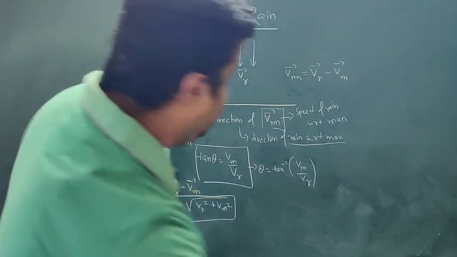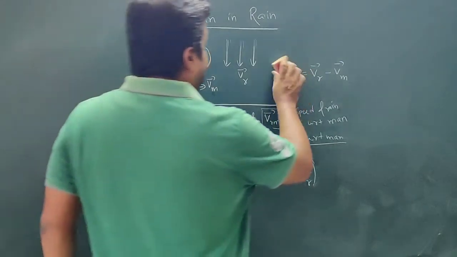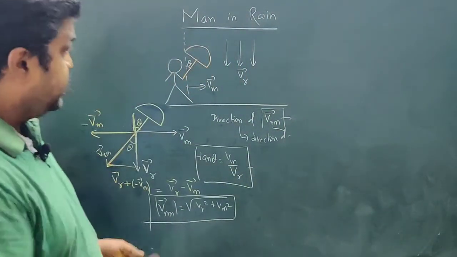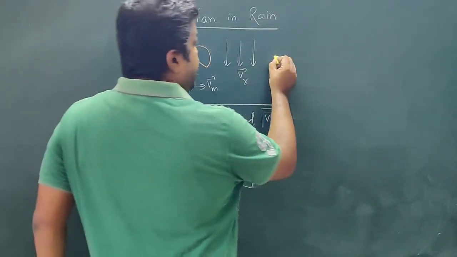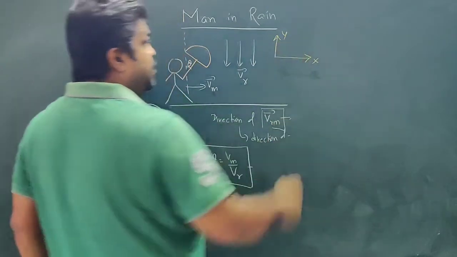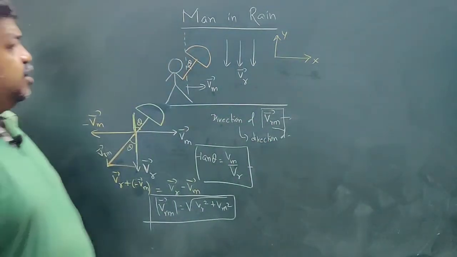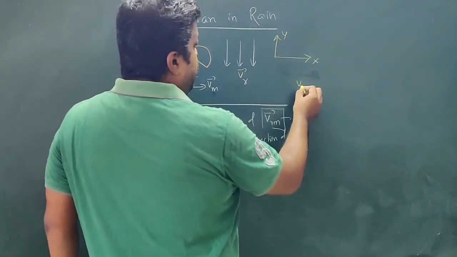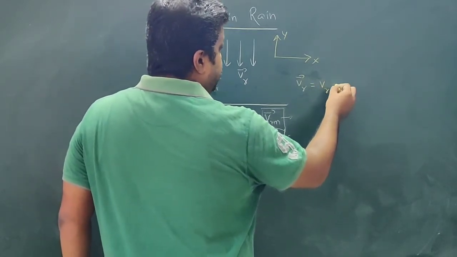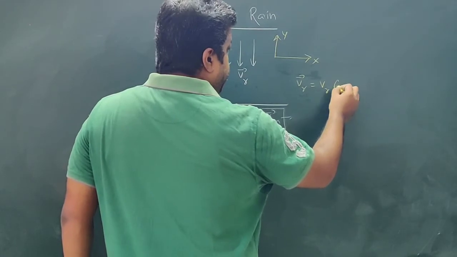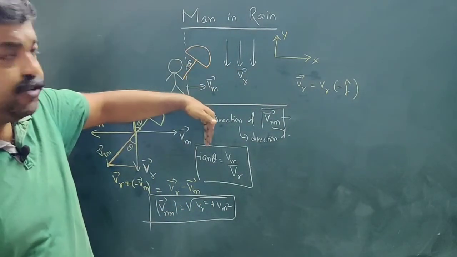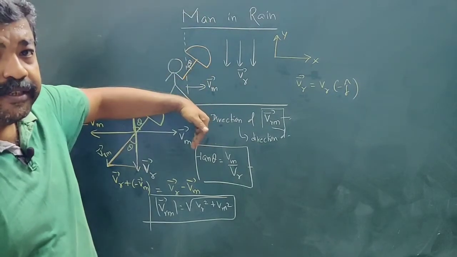So this is one way of expressing this entire concept. Now I can express this concept in one more way. If I take the horizontal direction as the x-axis and the vertically upward direction as the y-axis, then Vr is Vr minus j cap, because the rain is falling in the downward direction along the y-axis.